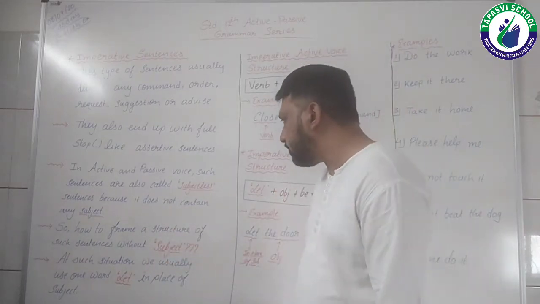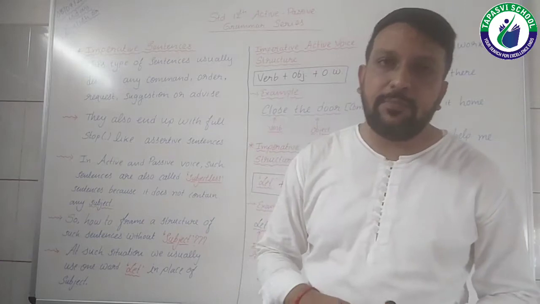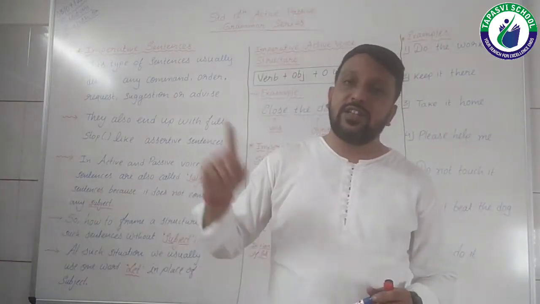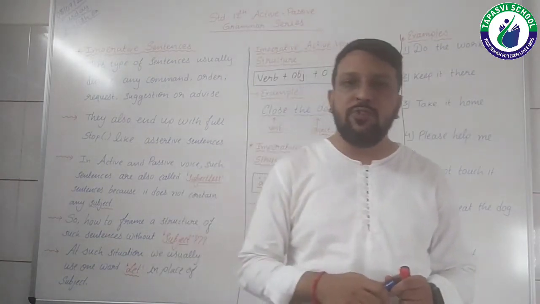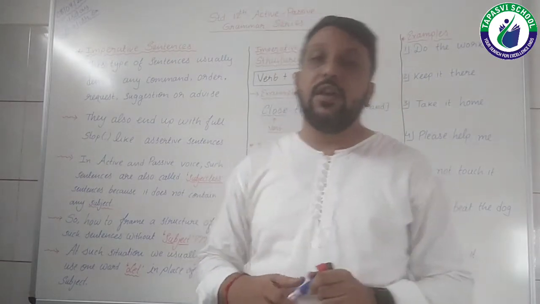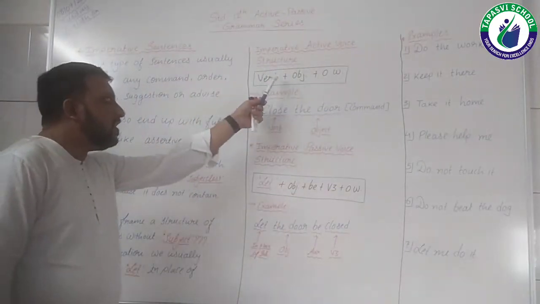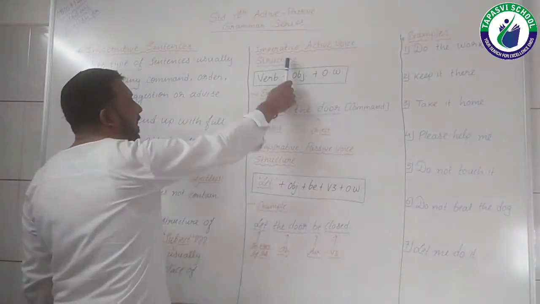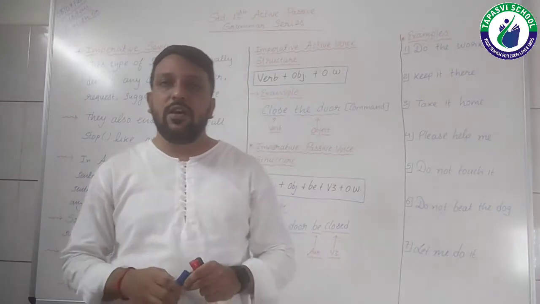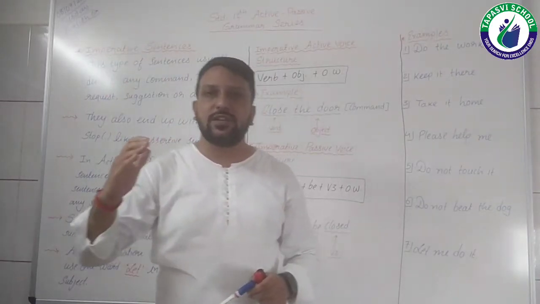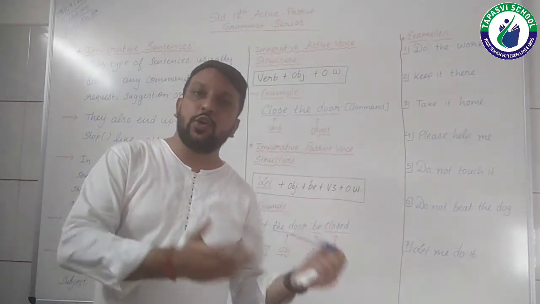That's the main question. In such a situation, we usually use one word, let. Let me repeat, students. In place of the subject, in such a situation where the subject is missing in imperative sentences, we use one word, that is let. Now, how to see it further? Let's see. This is the imperative active voice structure. Earlier we have seen the active voice structure and passive voice structure. Then in the next phase we have seen the I-AV structure, meaning interrogative AV structure and interrogative PV structure.